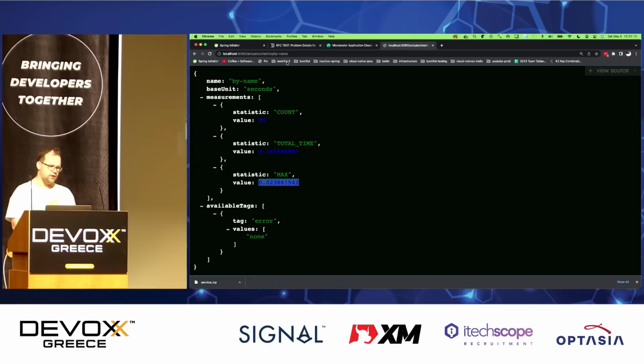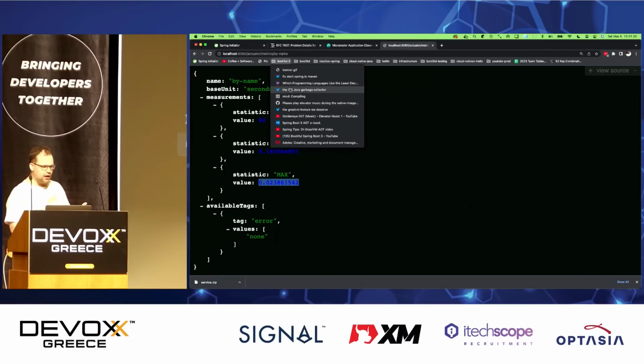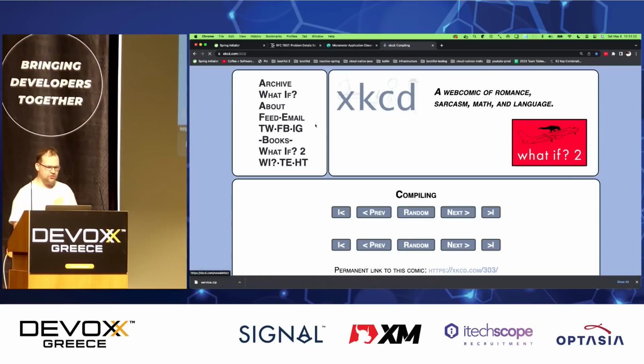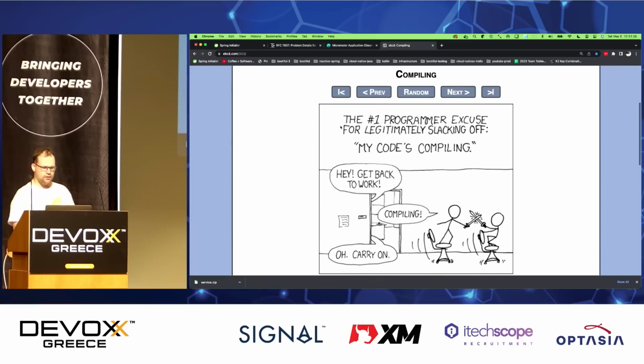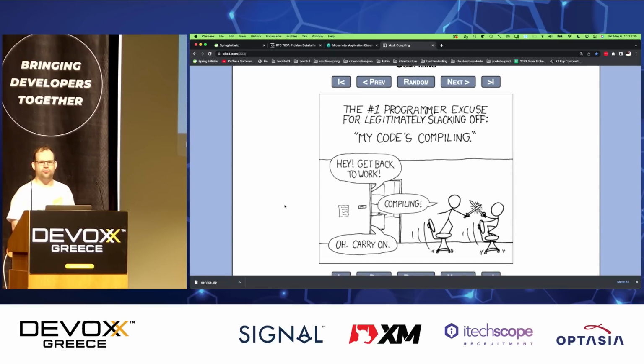And I love the native compilation, but I'll tell you, my friends, that it takes a little while. And that time that it takes, I finally understand this famous, amazing cartoon from XKCD. I finally understand this joke. I never understood it before. The number one programmer excuse for legitimately slacking off: my code's compiling. I didn't get this before. Who has a language that takes so long to compile that you can do stuff? Java is very fast. Most modern languages are very fast.